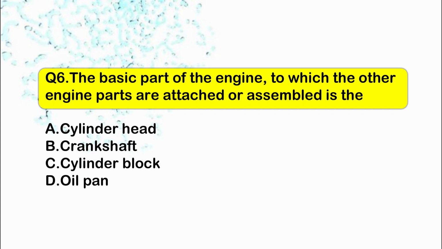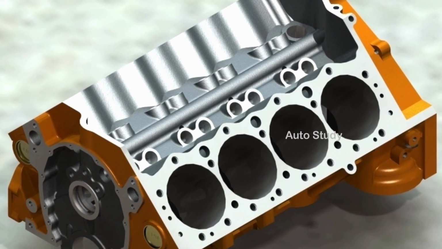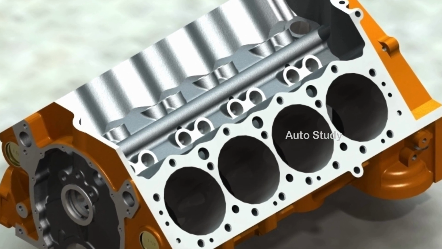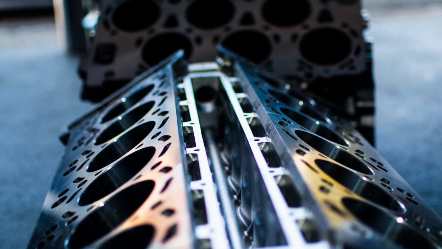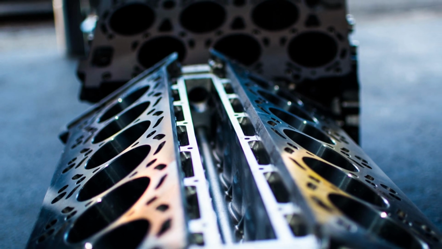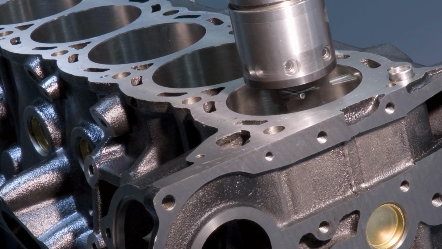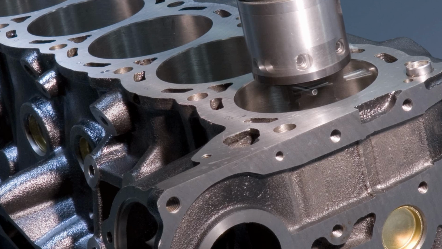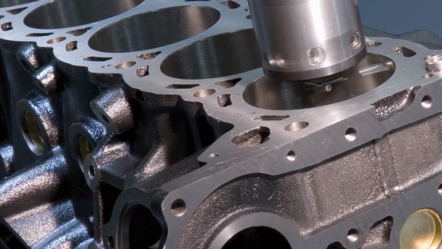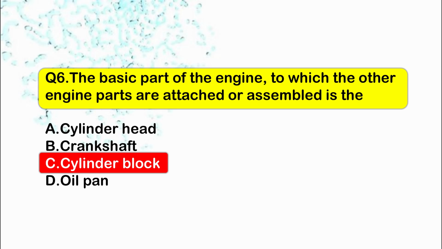Now the next and the sixth question is, the basic part of the engine to which the other engine parts are attached or assembled is. Did you know? An engine block is the structure which contains the cylinder and other parts of the internal combustion engine. In an early automotive engine, the engine block consisted of just the cylinder block, to which the separate crankcase was attached. So the correct answer is C. The basic part of the engine to which the other engine parts are attached or assembled is the cylinder block.